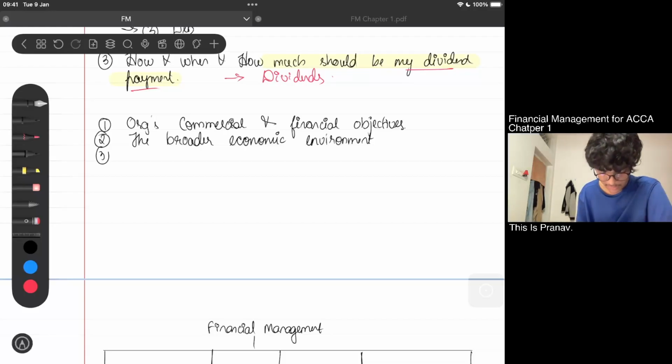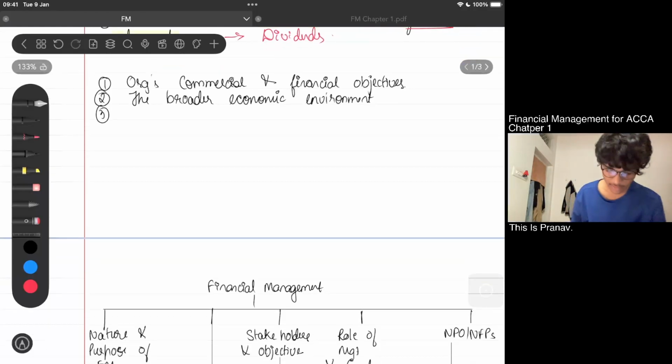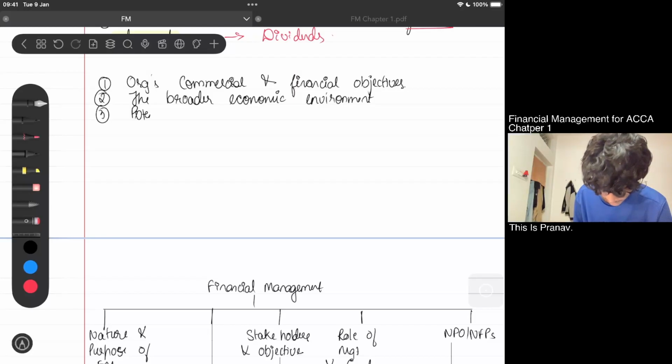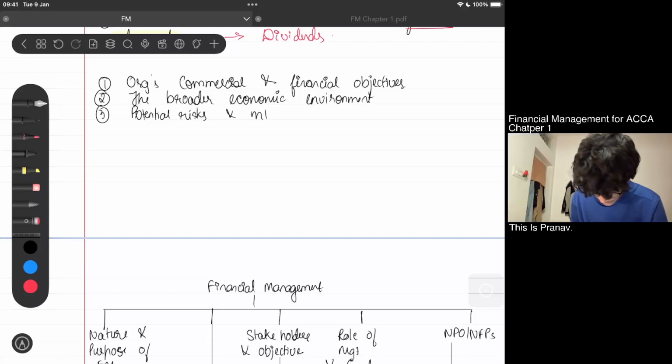And finally, third one, we have potential risk associated with the decision and methods to control and handle it.